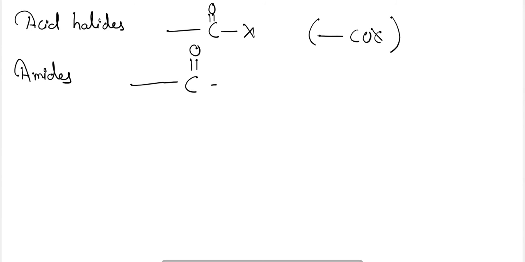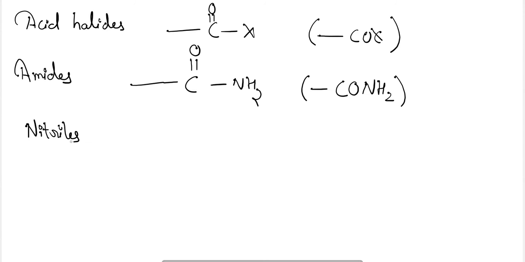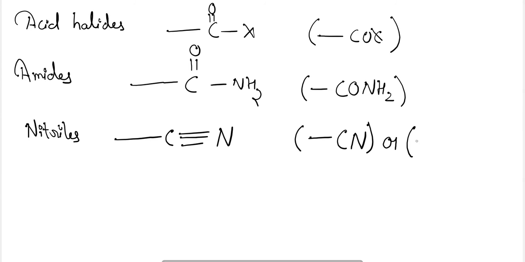C double bond O NH2. CONH2. Next is the nitriles, that is carbon triple bonded with nitrogen. Okay, here the symbol will be CN or NC. Okay, CN or NC.